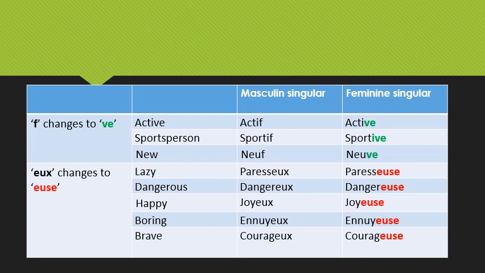Next are the adjectives which end with F, and the F is replaced by VE in the feminine form. Example: actif, active; sportif, sportive; neuf and neuve. After that, the adjectives which end with EUX and change to EUSE: paresseux, paresseuse; dangereux, dangereuse; joyeux, joyeuse; ennuyeux, ennuyeuse; courageux, courageuse.